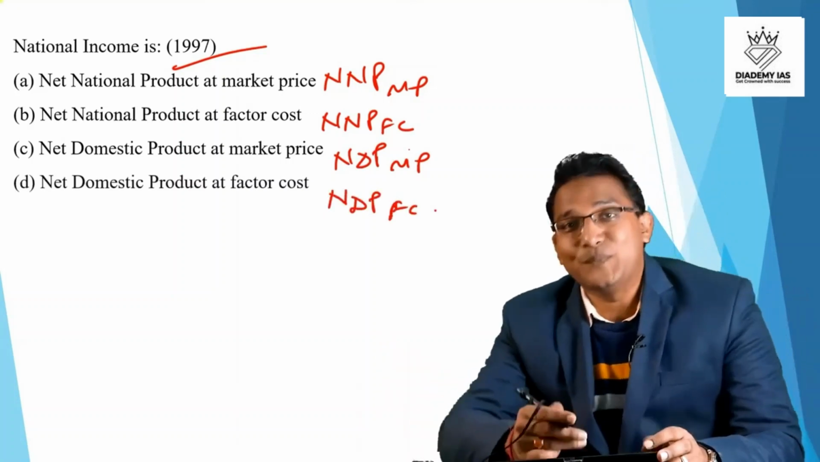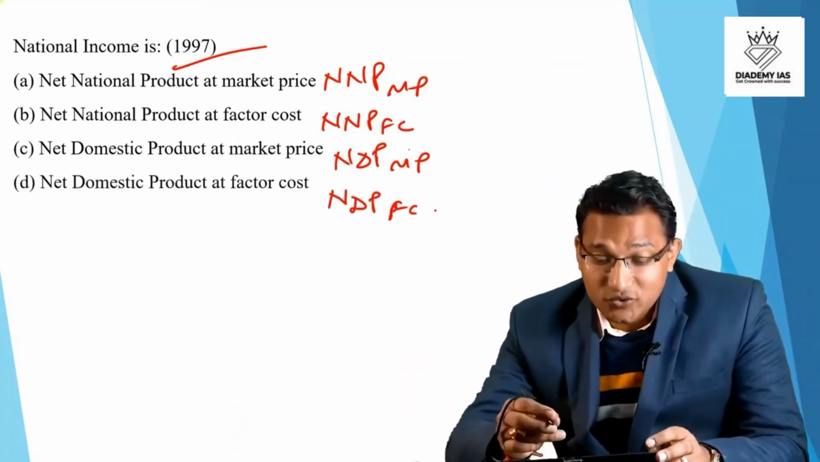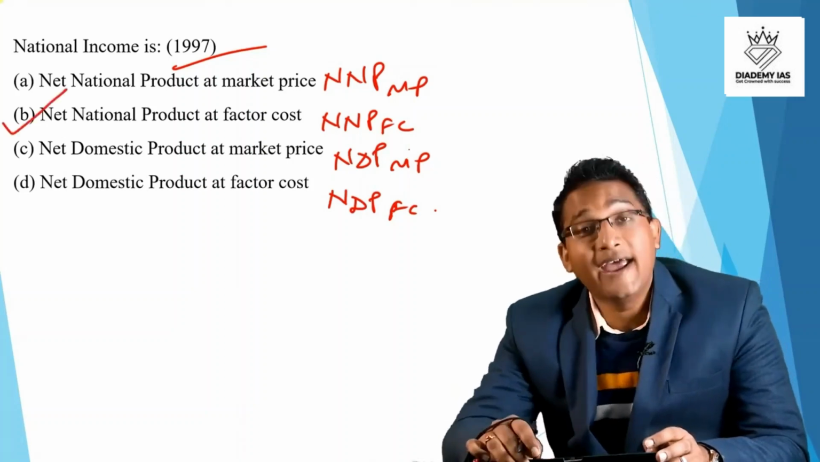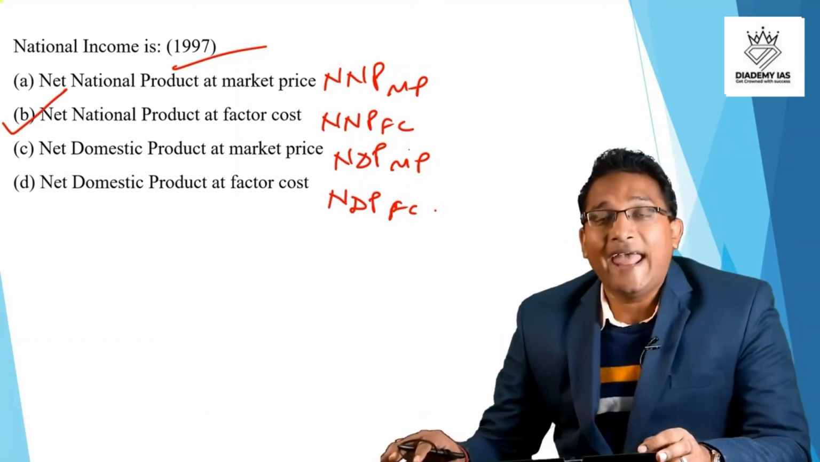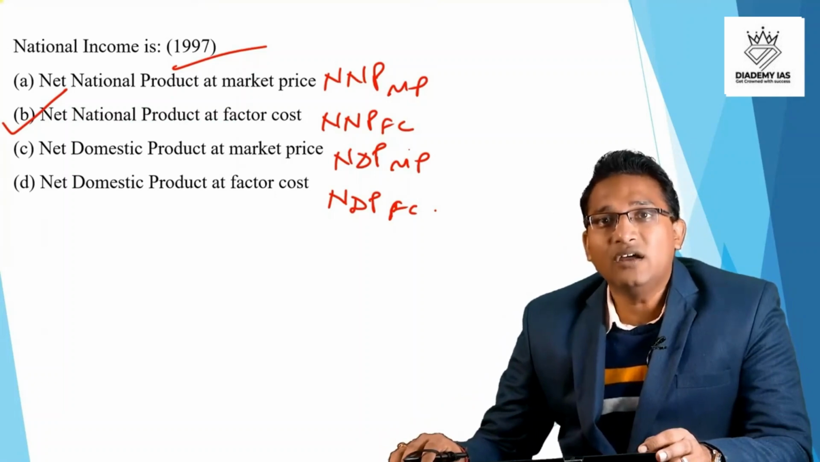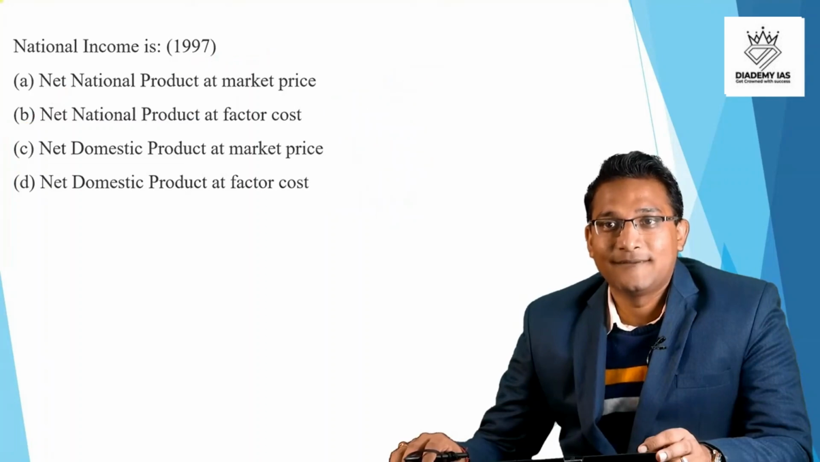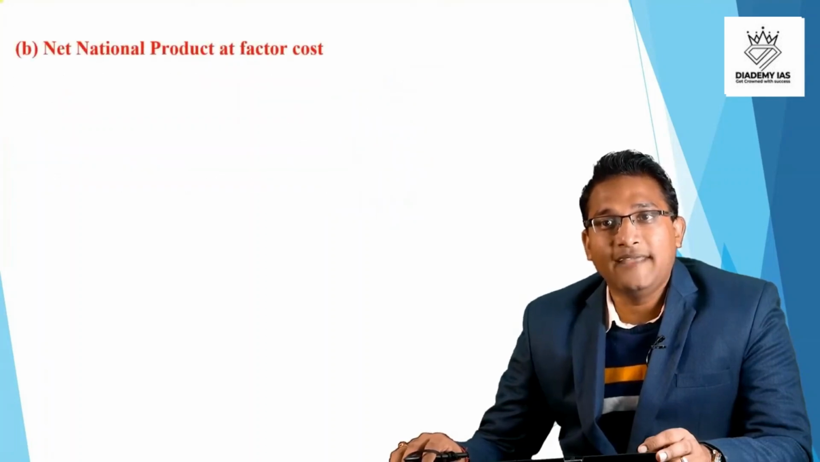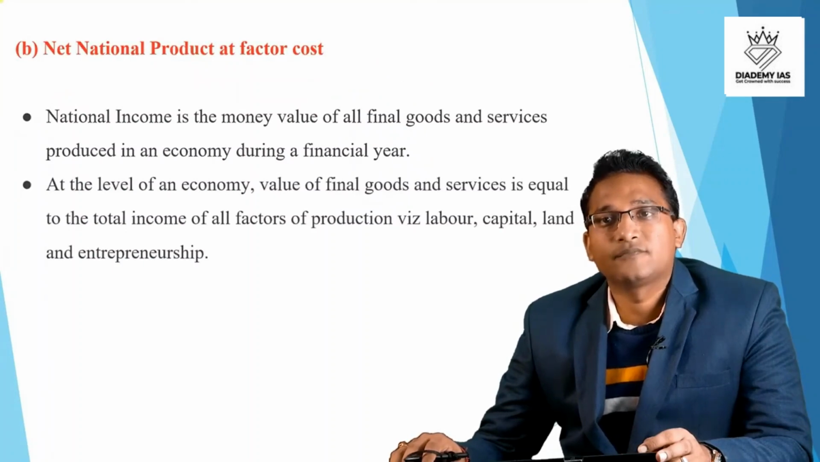So the answer is very, very simple. What is the answer? Answer is option B, NNP at factor cost. Net national product at factor cost. So we are eliminating the impact of the depreciation and we are eliminating the impact of the indirect taxes, right? NNP at factor cost. This is the correct answer.